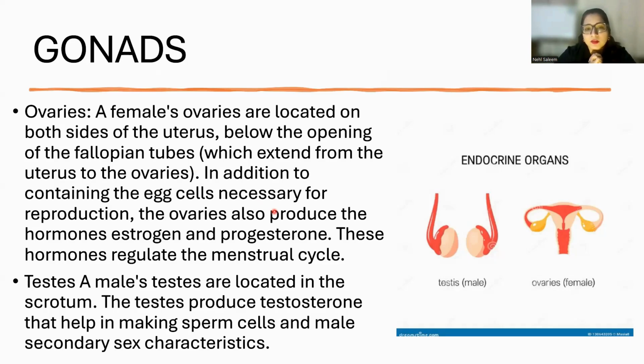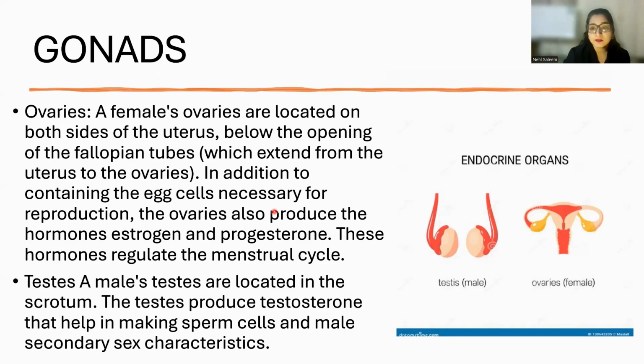So, what hormones are released by the ovaries? Estrogen and progesterone. Estrogen is a very essential hormone. If it gets deficient, then women get deprived of energy. They are not able to perform everyday tasks properly, right? And their menstrual cycle gets affected. So estrogen and progesterone regulate the menstrual cycle.